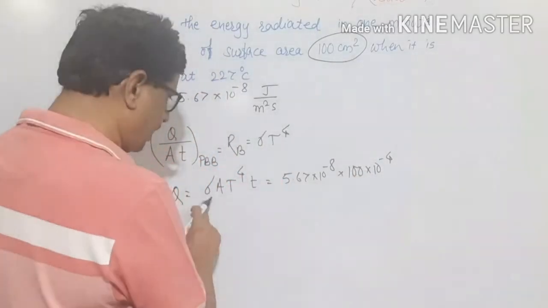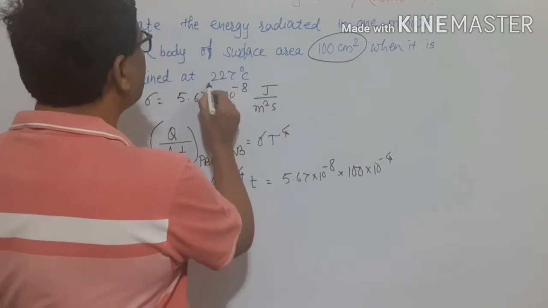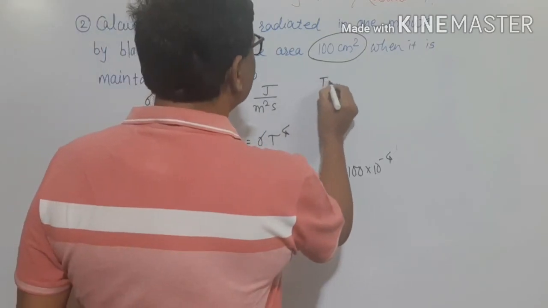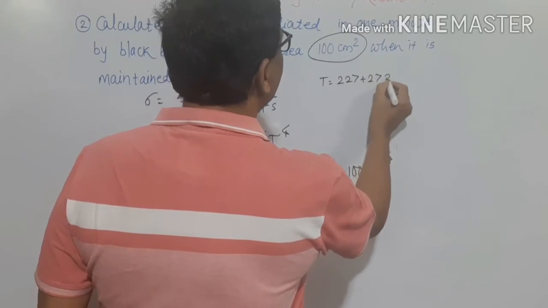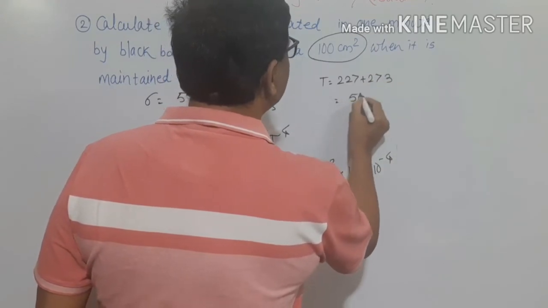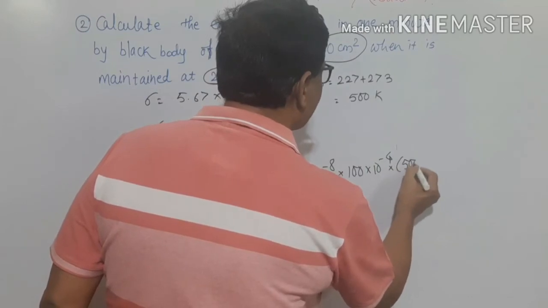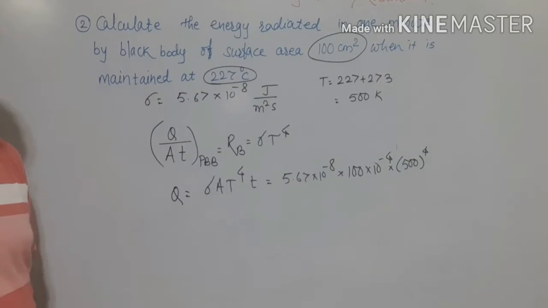It is sigma, then A, T to the power of 4. Here 227 is the temperature given, therefore absolute temperature is 227 plus 273, and this comes out to be equal to 500 Kelvin. Therefore I will write it as 500 to the power of 4.